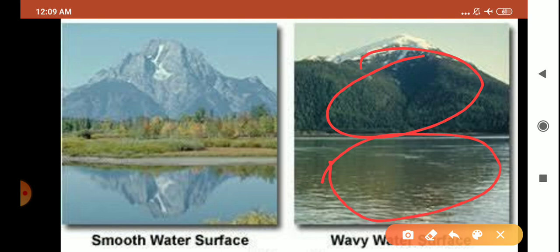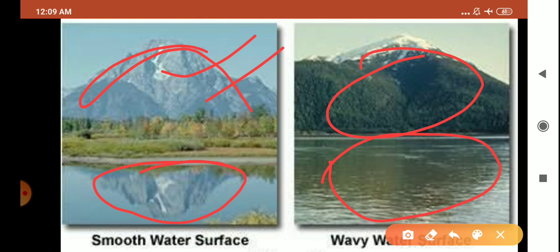You can't see the image of this mountain very clearly because the water is wavy, whereas here the water is still, not moving, and the surface is smooth, so the reflection of the mountain at the back is very clear.